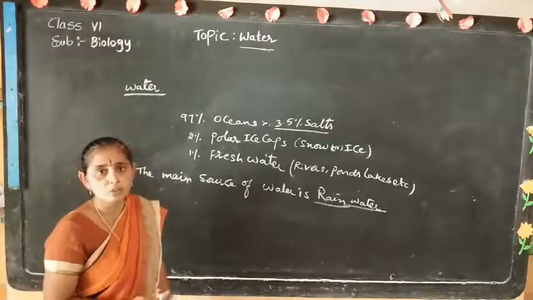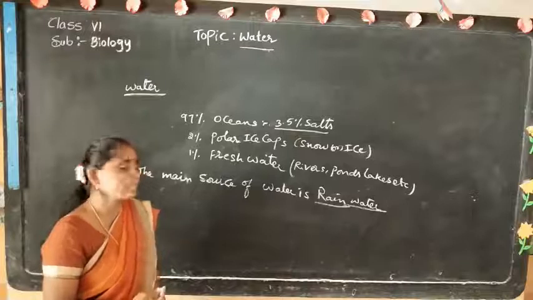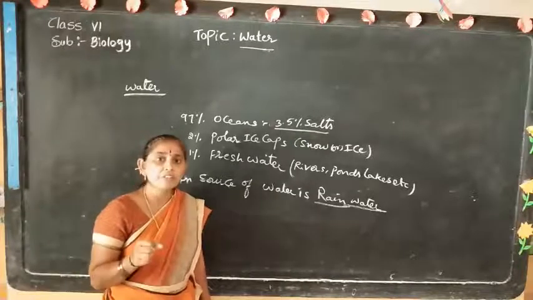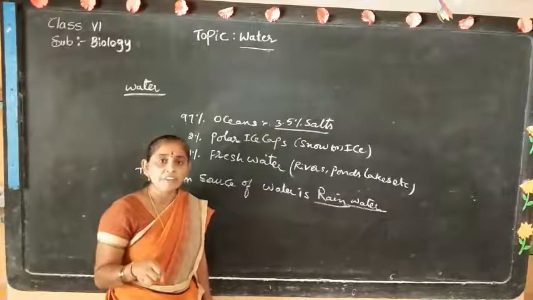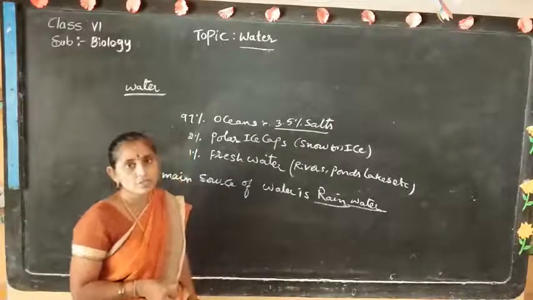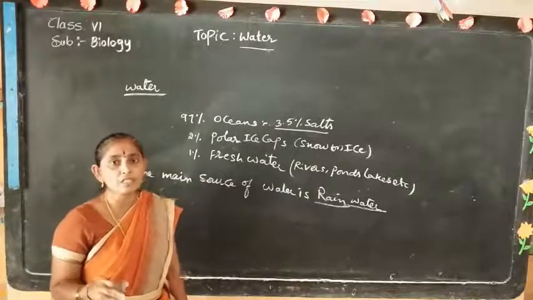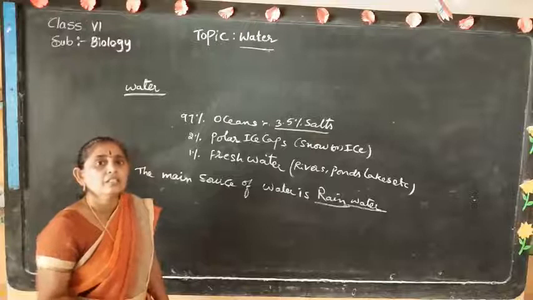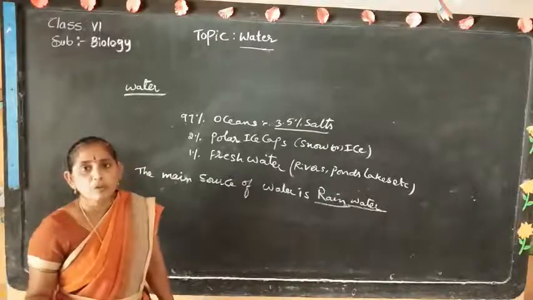Then rainwater is also decreasing. When plants are present, they preserve the water. The roots are preserving the water, which is available in the underground of the soil. If you cut down the trees, this water enters into the oceans, rivers, lakes and ponds, and after that into the oceans.